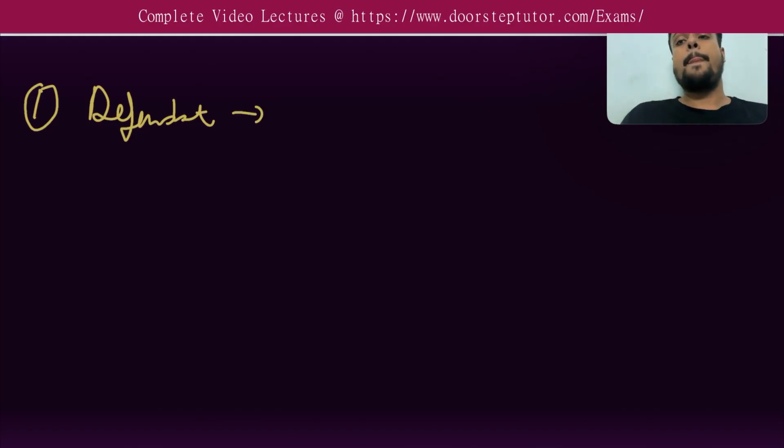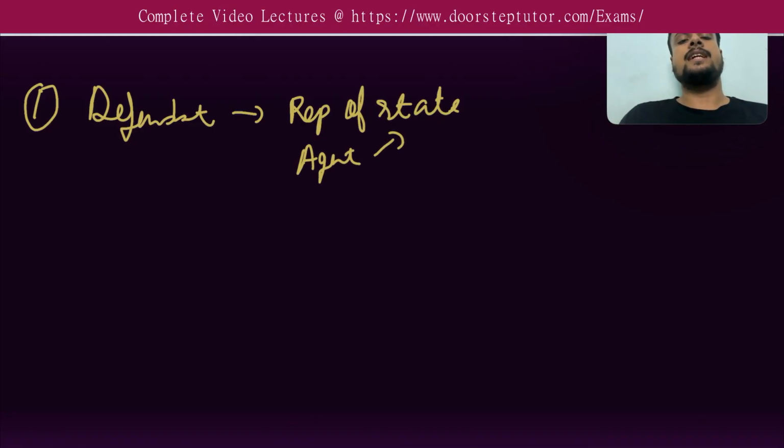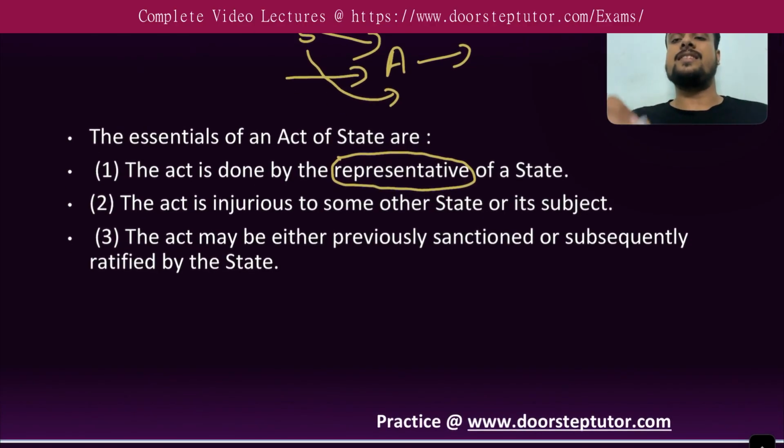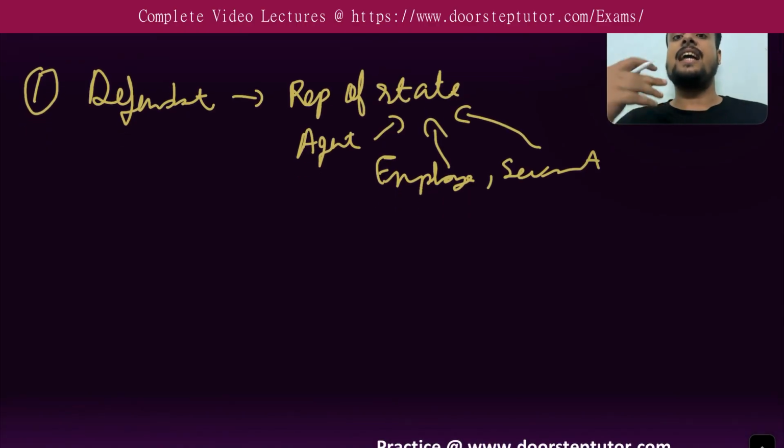Okay, so first thing is the defendant should be the representative of state, agent of state. Okay, he should be representative, he should be agent, he should be employee or servant of the state. Then we will fulfill the first condition, that he is the representative of the state. Second thing is, the act is injurious to some other state or its subject. Okay, so first thing is, there is an act and that act is done by the representative of the state.